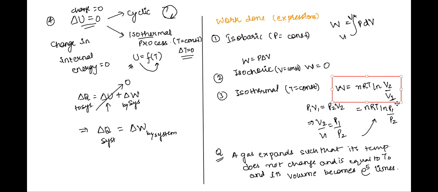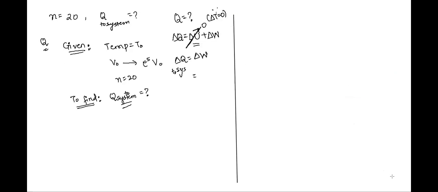Work done by, yes, sir. W equals nRT log V2 by V1. Absolutely correct. nRT log V2 by V1. Let's substitute that here. nRT log V2 upon V1. Do we know V1 and V2 by any chance?